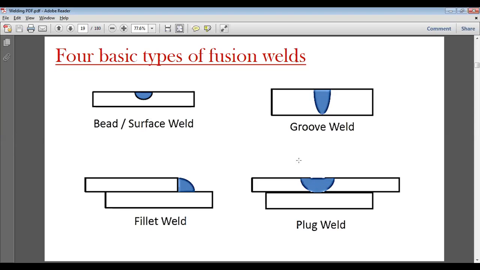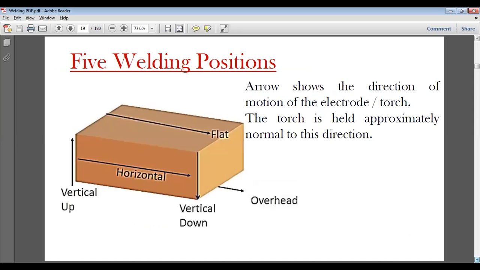So first we studied the arrangement of the metals that are to be welded. Second, we got to know about the weld pool or welding material, the basic placement of welding material in order to make a joint. Then we have five welding positions.